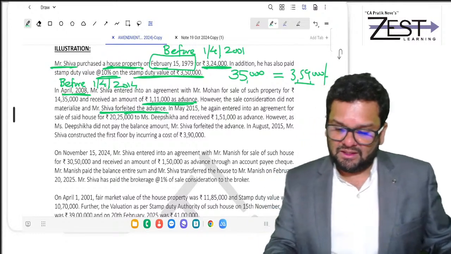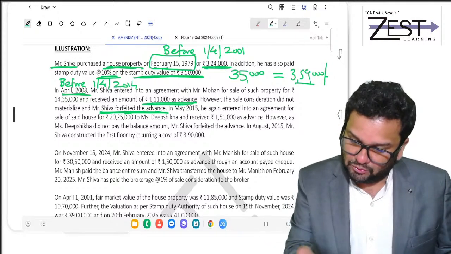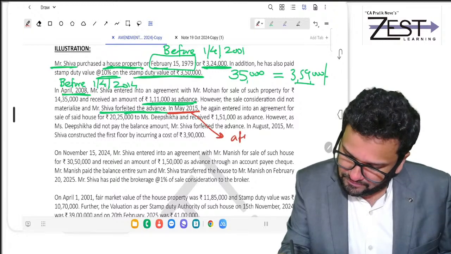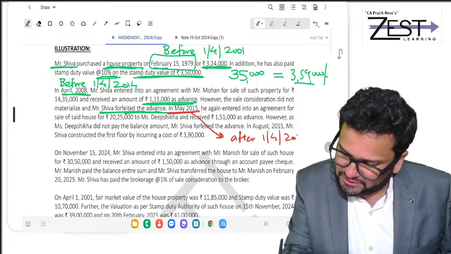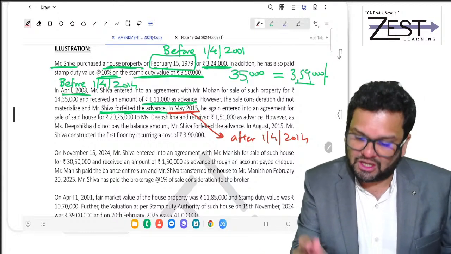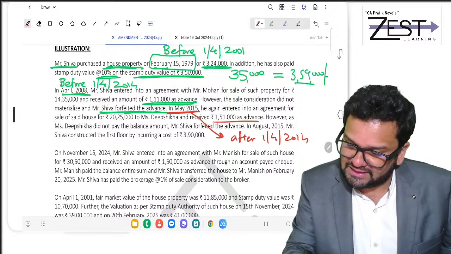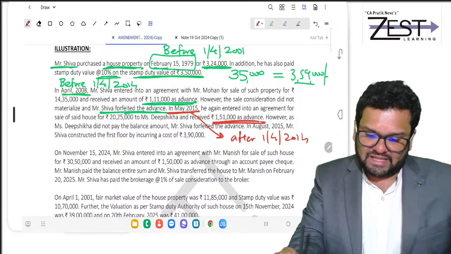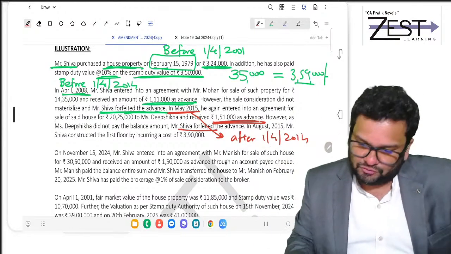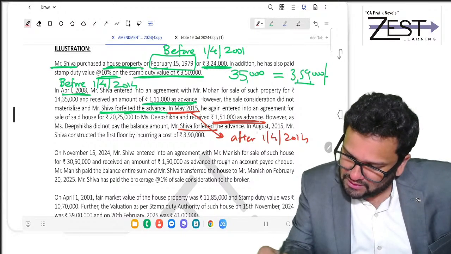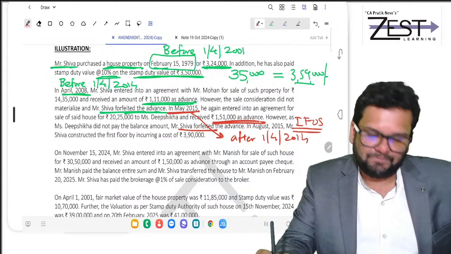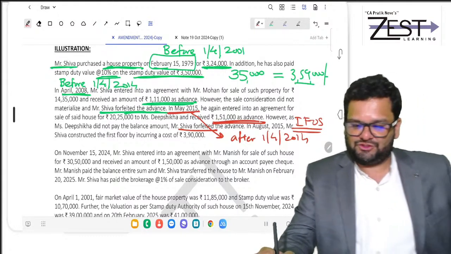In May 15, he again entered into agreement. Now this is in May 15, that is on or after 1st April 2014. He entered into agreement for sale of house with Dipshika and received 151 as advance. However, as Dipshika did not pay the balance amount, Shiva again forfeited the advance. So friends, this 151 now will become taxable under income from other sources. I hope you know this point.